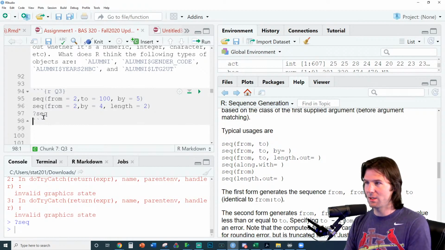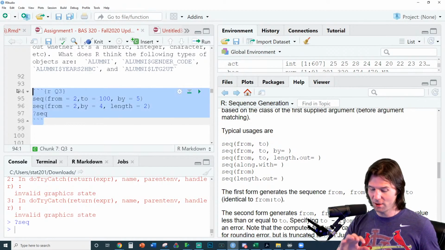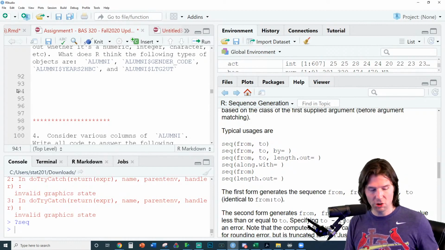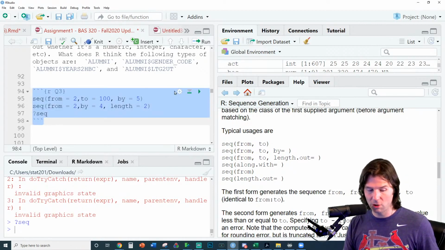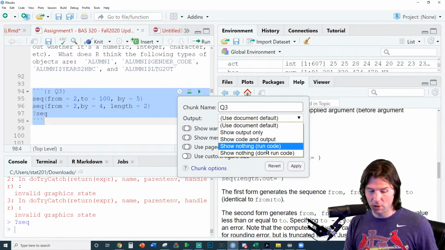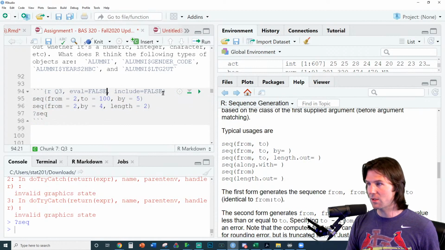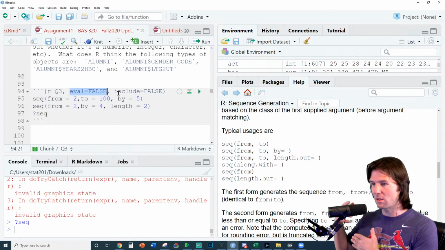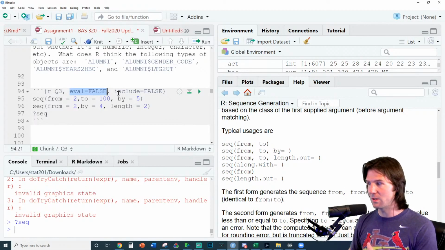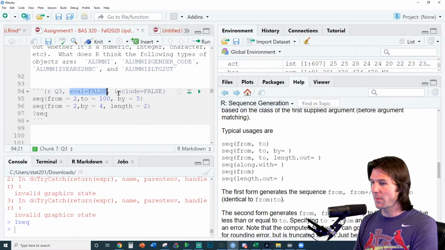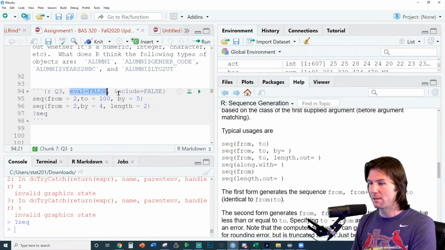How do I delete a chunk? To delete a chunk, hover over the chunk, delete. That's how we delete some chunks right there. You can also make it so the chunk does not knit by going to show nothing, don't run code. Be careful though. This will add an eval false and include false. Eval means the code does not evaluate, which means it just doesn't go to R's brain, and include means it won't be included when you knit it. What do you want us to knit to? Word docs. Good questions right there.